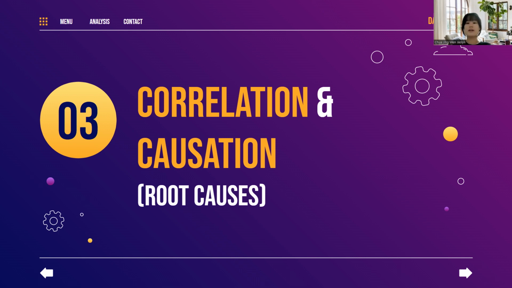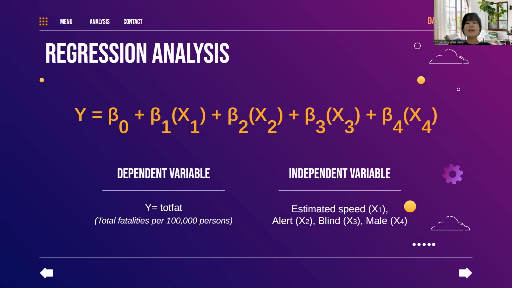Before we can implement solutions to make our roads safer, we need to determine the root causes of why motor accidents occur. After conducting our research, we have come up with the following regression model. We chose the dependent variable y as TOFAT, which measures the total fatalities per 100,000 people.